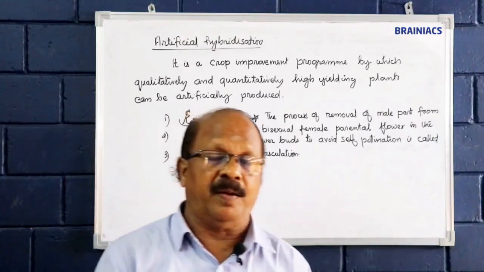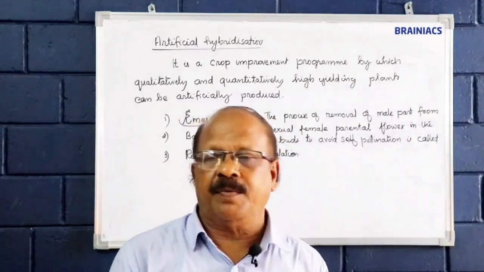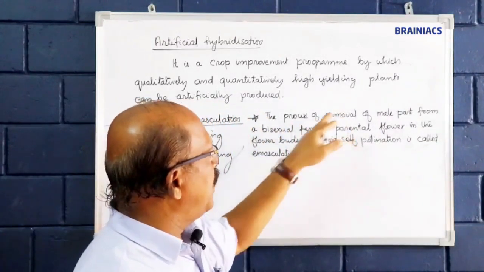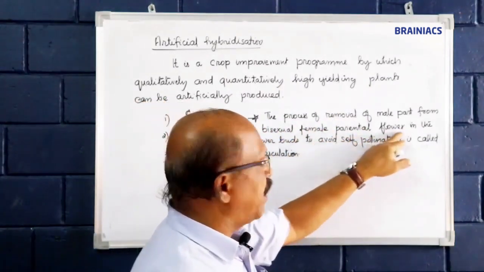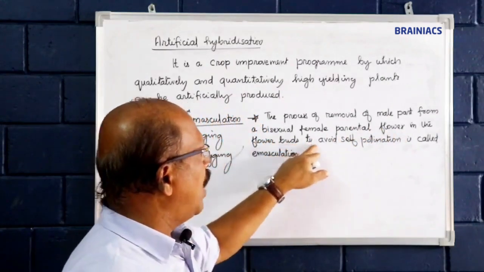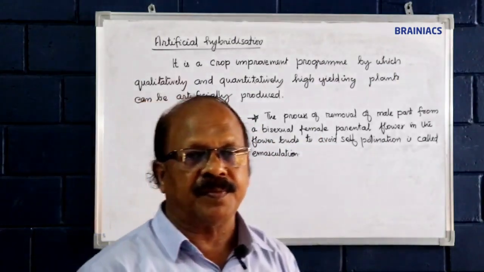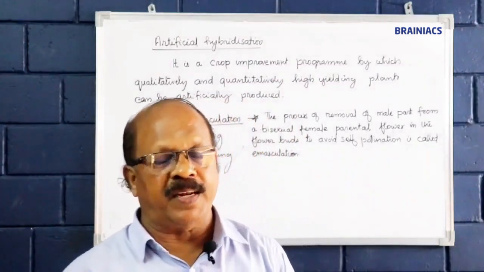If it is bisexual, strictly emasculation is needed for artificial hybridization. So the process of removal of male part from a bisexual female parental flower in the flower buds to avoid self-pollination is called emasculation. So emasculation prevents the self-pollination in such plants.